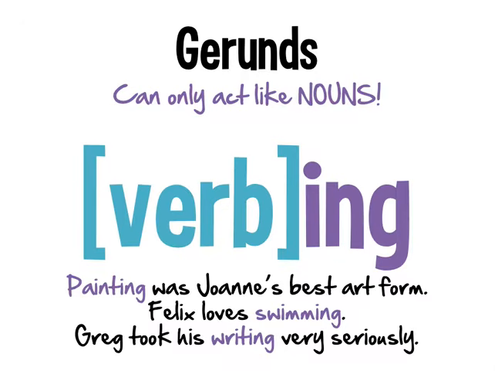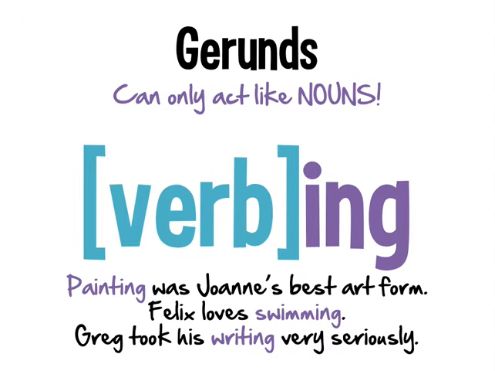Here are a few examples. In the first sentence, painting is the subject of the sentence, so it's obviously a noun. Painting was Joanne's best art form. In our next sentence, our gerund is going to be the direct object. Felix loves swimming. And finally, in our third sentence, writing in this case is going to be once again, a direct object. Greg took his writing very seriously.